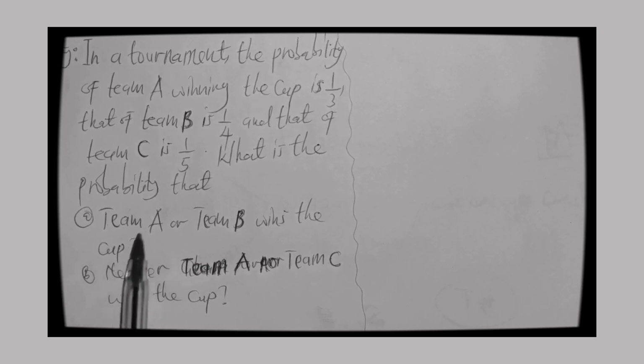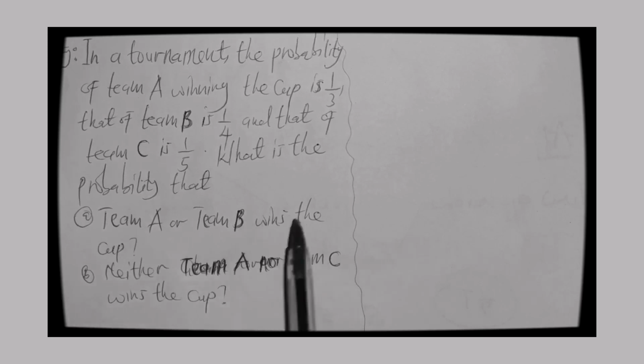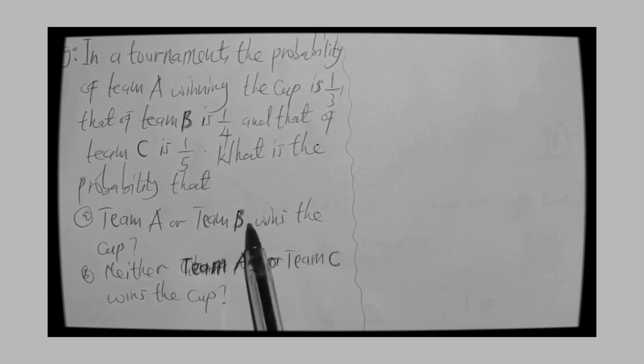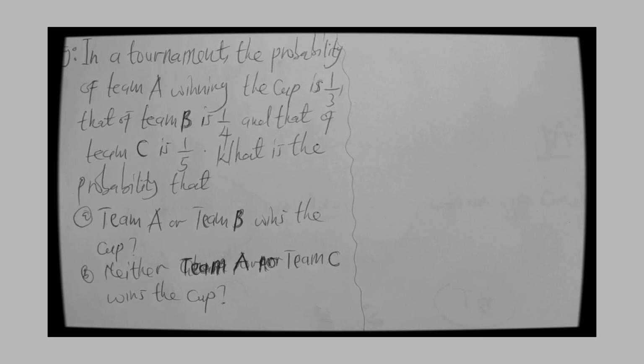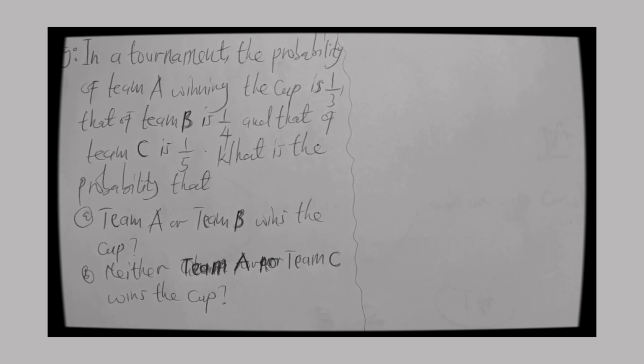So the reason why we had team A or team B wins the cup is because it is certain that either team A wins and team B loses, or team B wins and team A loses. So it makes it a mutually exclusive event. Since two teams cannot win at the same time, it makes their intersection 0, and there's no need for you to bring the 0. Just move straight away by saying probability of team A plus probability of team B, then add and get the result.